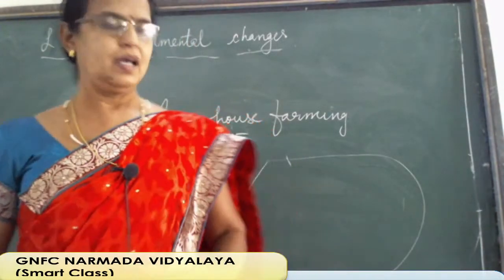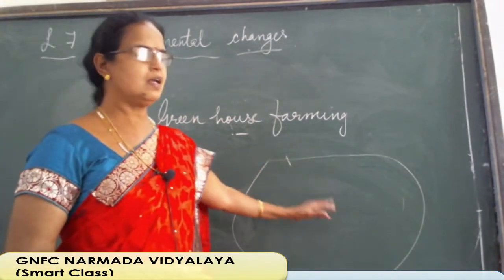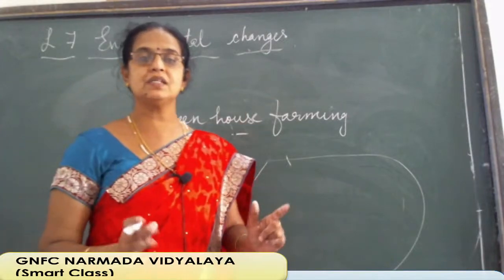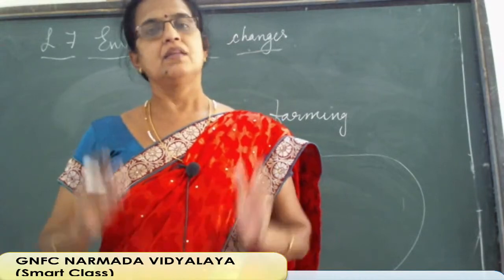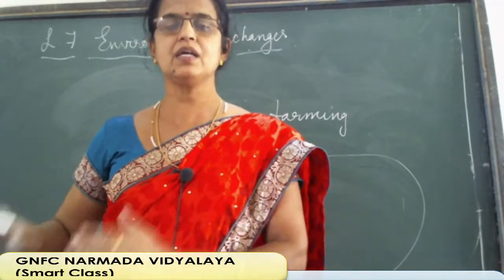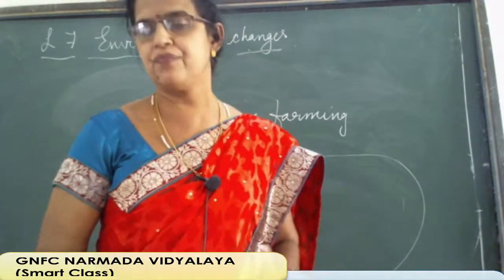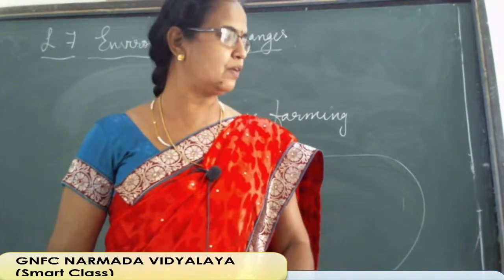Here we artificially help to sustain the heat, but because of the greenhouse effect, that extreme heat, which does not reflect back, is sustaining and prevailing here in the atmosphere. That is the greenhouse effect. But greenhouse effect and greenhouse farming are both different.